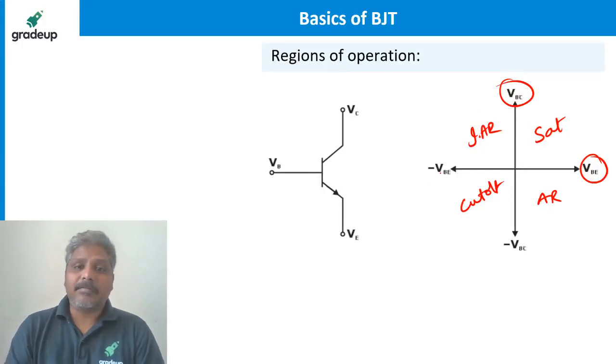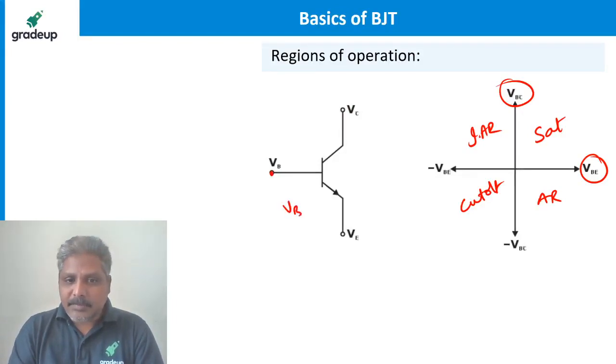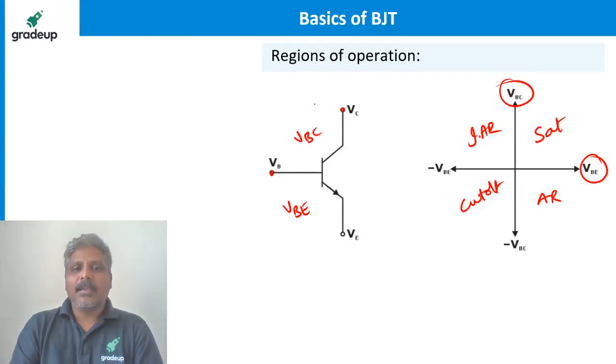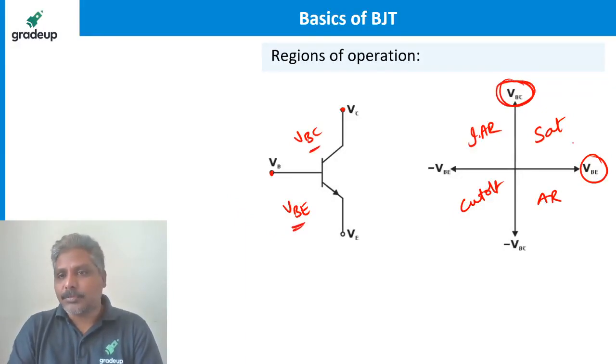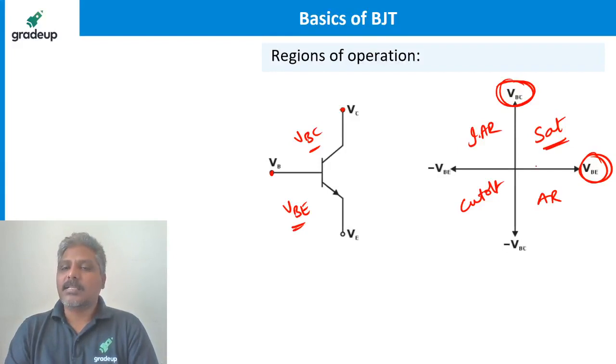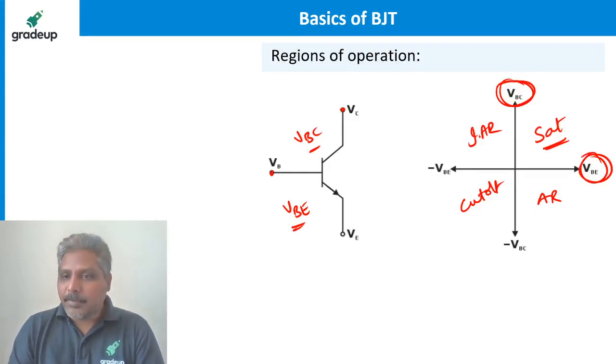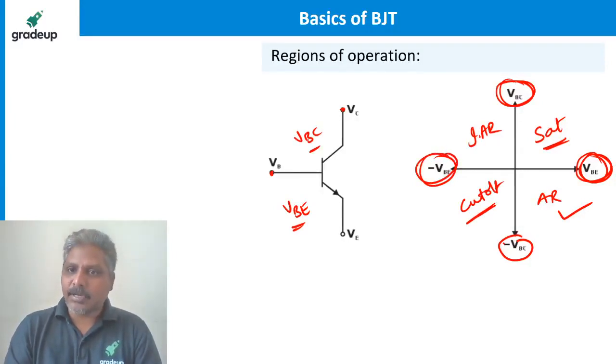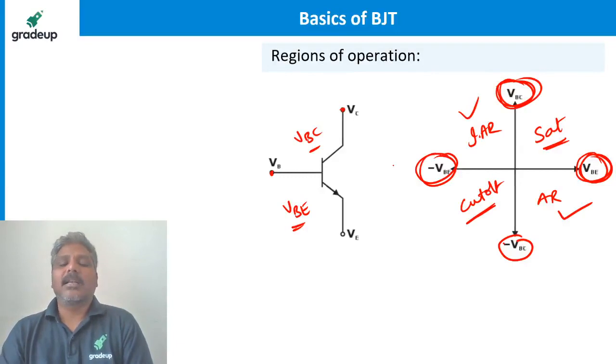If you have a BJT, the voltage between base and emitter is VBE, and the voltage between base and collector is VBC. If both VBE and VBC are positive, it is saturation. If VBE is positive and VBC is negative, the transistor is in the active region. If both are negative, the transistor is in cutoff. If VBE is negative and VBC is positive, it is the inverse active region. You can think of it like this also.